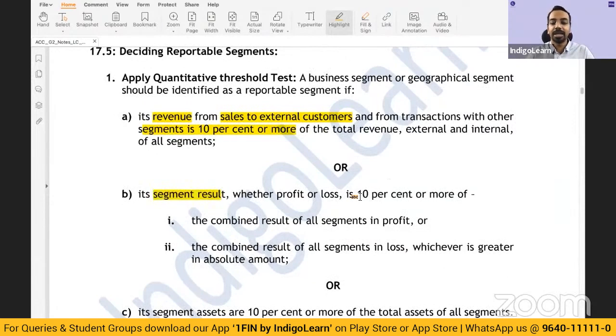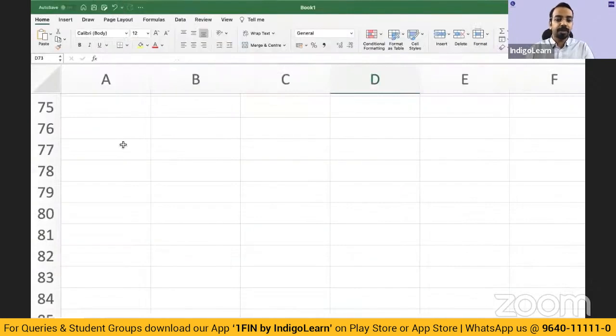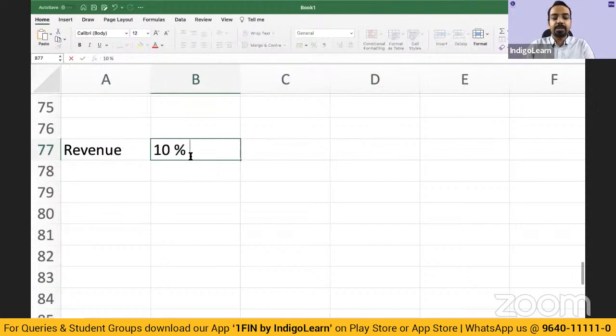Then segment result is 10% or more. Now here I want you to pay a good amount of attention, where we are saying revenue 10% or more.